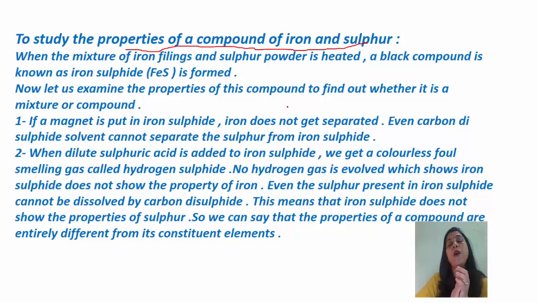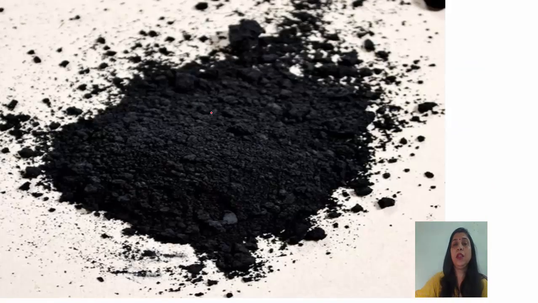Now how is the compound of iron and sulfur made? The iron filings and sulfur powder are taken in a china dish or a container and they are heated. When they are heated, a black compound known as iron sulphide is formed. You can see what is formed, iron sulphide, and it is black in color.